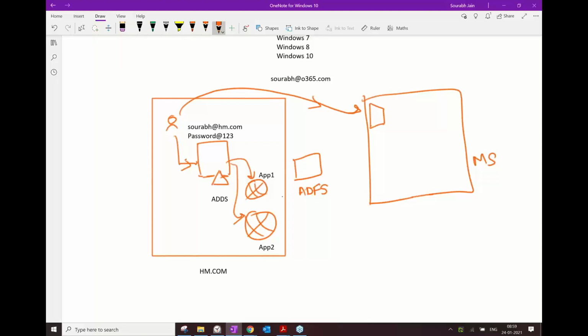Now what these organizations have done nowadays is they all allow login through LinkedIn, because they know users would at least remember the username and password for LinkedIn. If they are allowed to log in through LinkedIn, they would never be forgetting their password and wasting hours to reset it, right? So that's why federation service is so important nowadays.